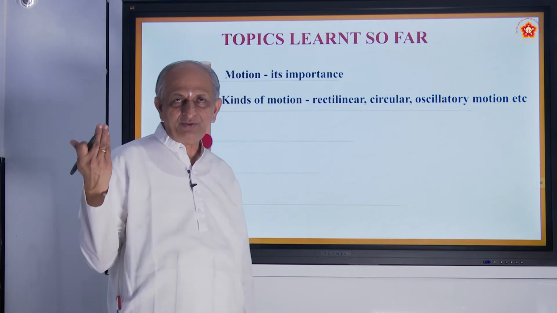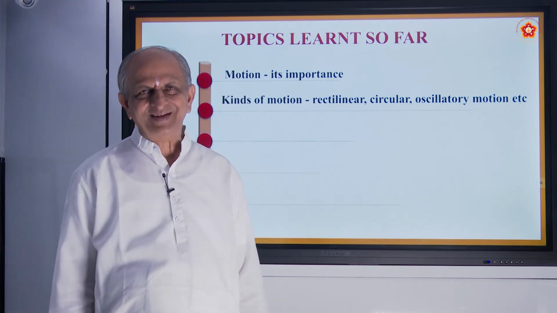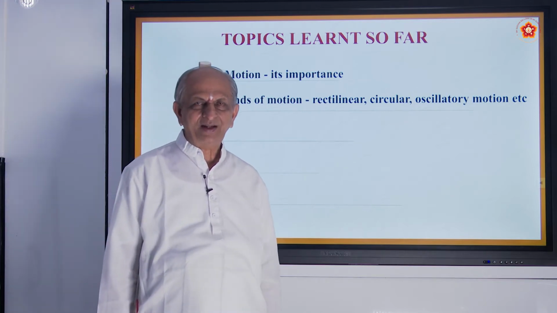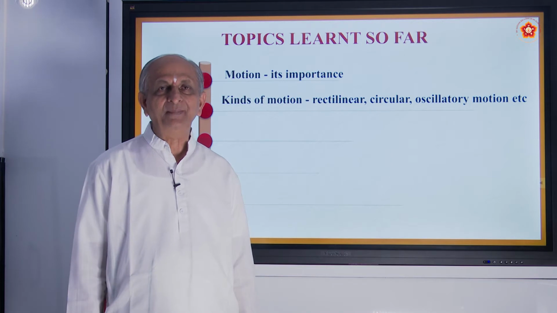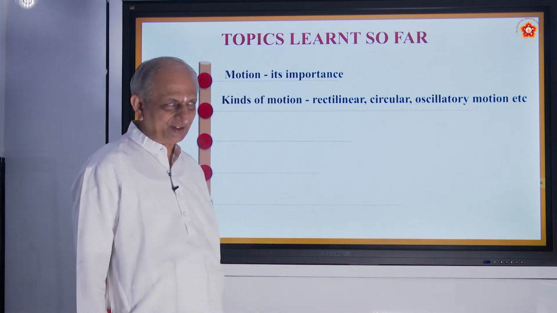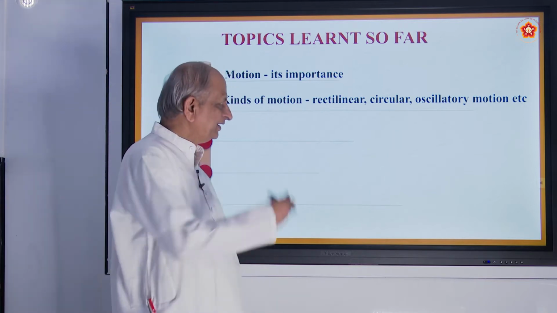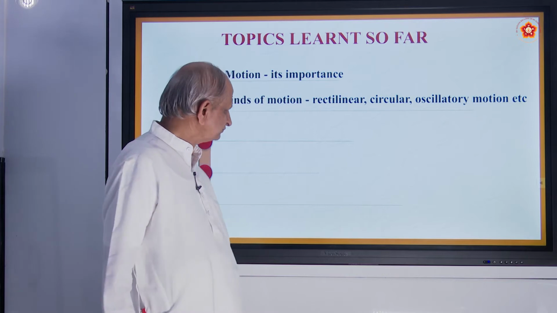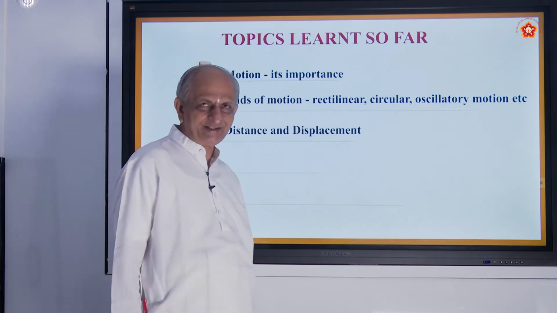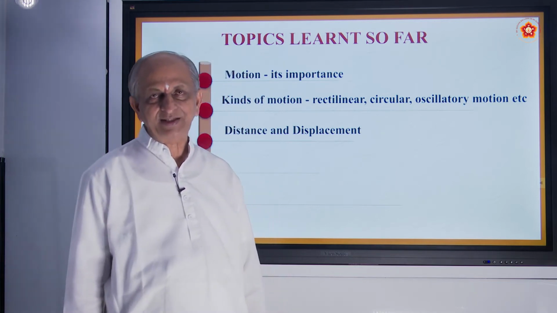And also we have heard about erratic motions like that of a hurricane, or a tsunami, etc. That is called erratic motion. Of course, it cannot be measured, but all the others can be measured. And also we have seen distance traveled and displacement.